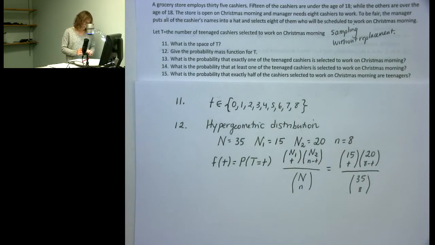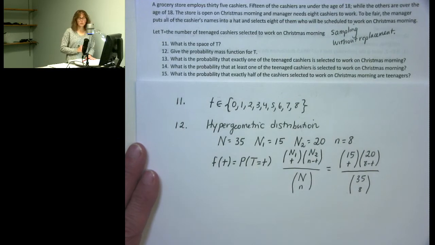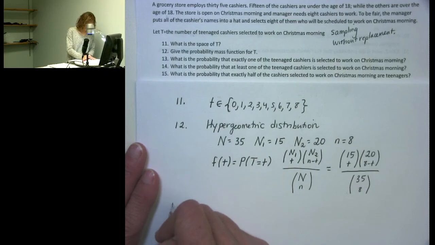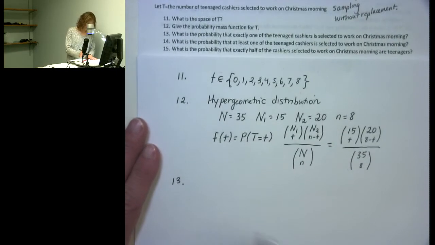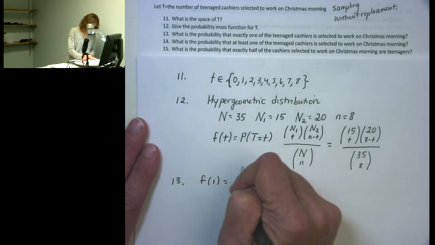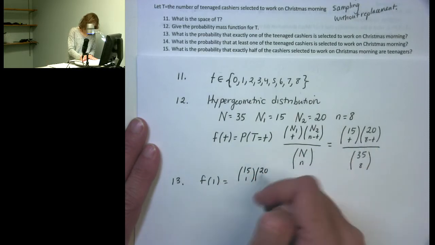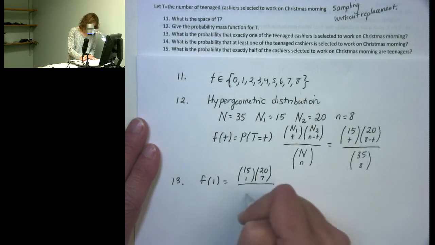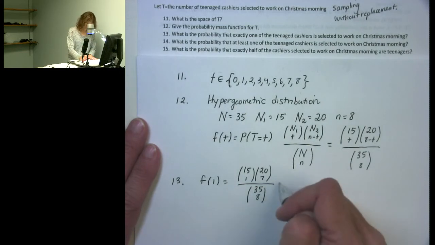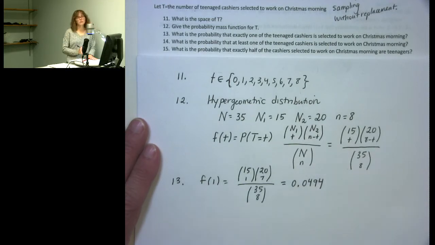Question 13 asks what the probability is that exactly one of the teenage cashiers is selected to work. Remember, the probability mass function gives us the probability of exactly t teenagers being selected. So for question 13, we're just going to calculate f of 1. That's going to be 15 choose 1, times 20 choose 8 minus 1, which is 7, divided by 35 choose 8. And if we put that all into the calculator, we should come out with 0.0494, rounded to 4 decimal places.